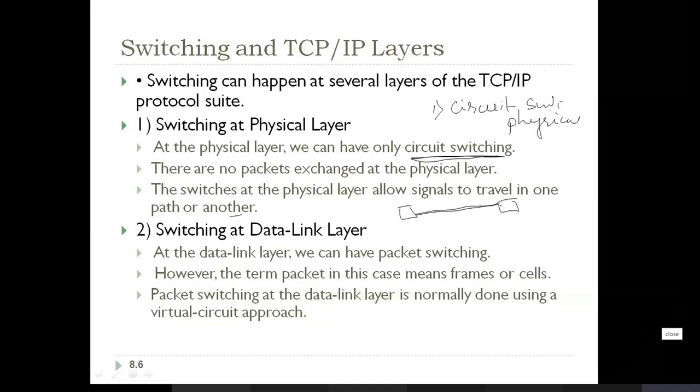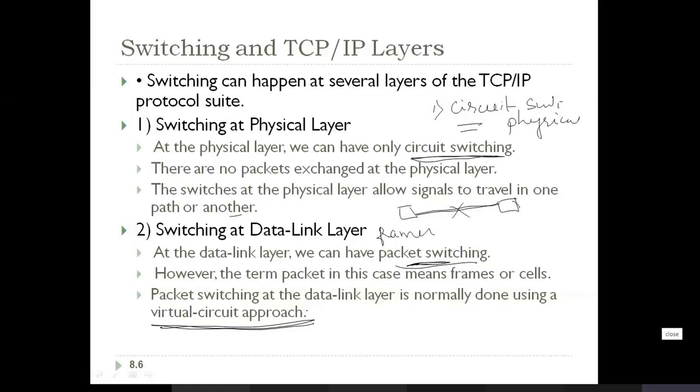Next, switching at the data link layer. At the data link layer, we can have packet switching. So circuit switching is at the physical layer, and packet switching is done at the data link layer level. However, the term packet in this case means a frame or a cell. You already know how data is represented at the data link layer, in the form of frames, or it can be a cell. Packet switching at the data link layer is normally done using the virtual circuit approach. You will learn what this virtual circuit approach is.